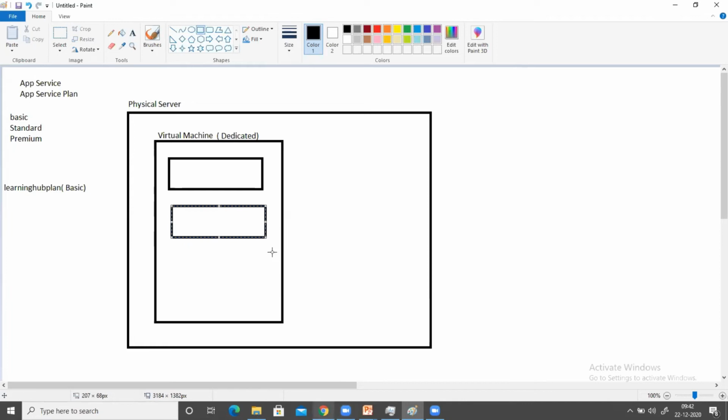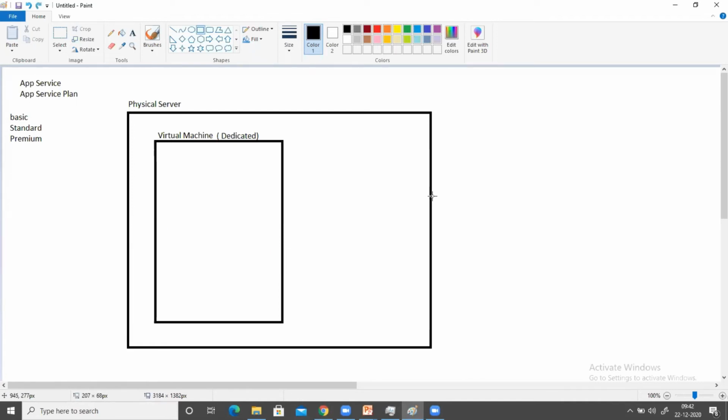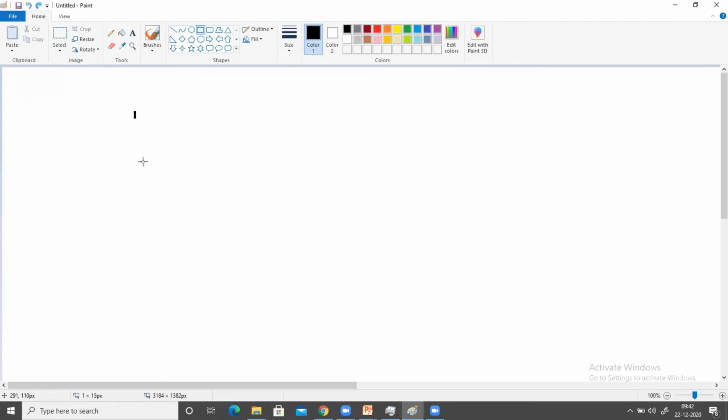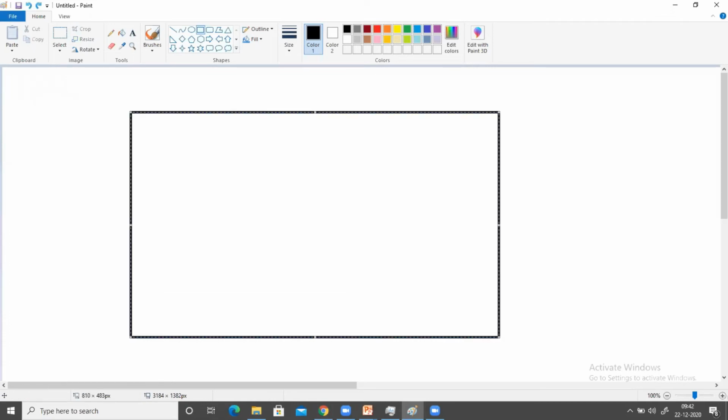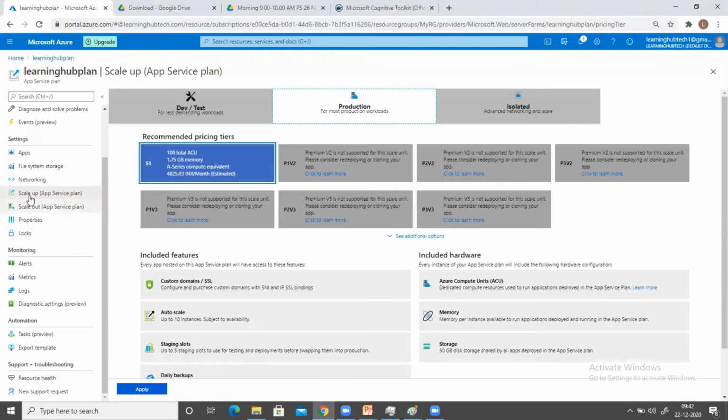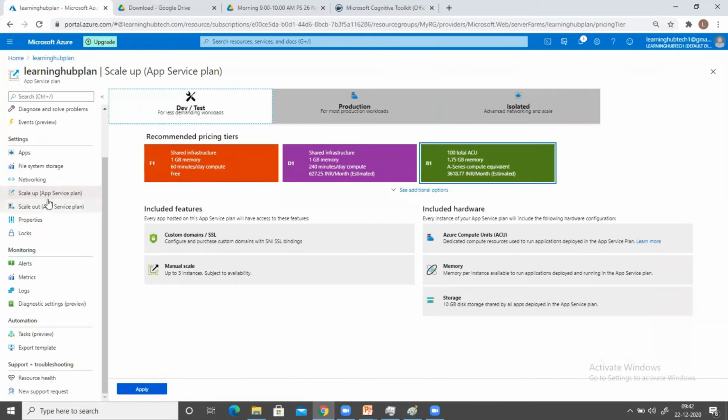So let me do it, then you will have a better understanding. And let me remove everything. So suppose this is a physical server here. So now what I'm going to do, click on scale up. And when I created this plan, Learning Hub plan, the plan which was selected by default was F1.